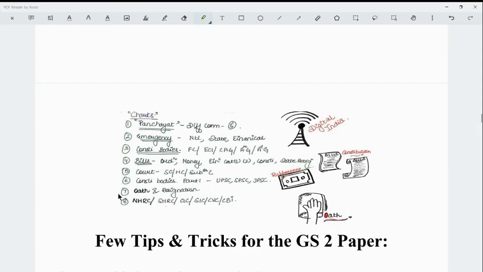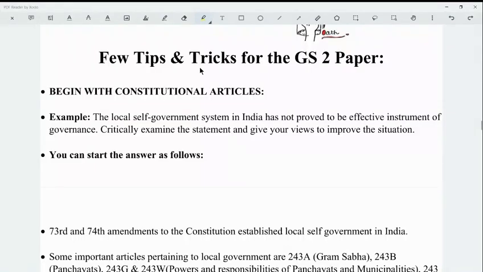So next, now we'll discuss some tips and tricks for the GS paper 2. So to begin with, the answers must begin with constitutional articles. You must begin your answers with the constitutional articles. For example, the local self-government system in India has not proved to be an effective instrument of governance. Critically examine the statement and give your views to improve the situation.